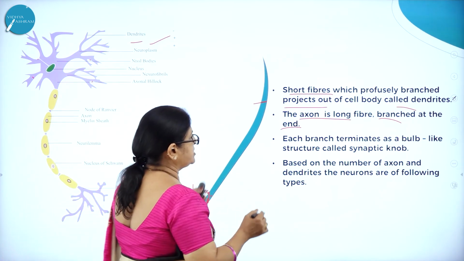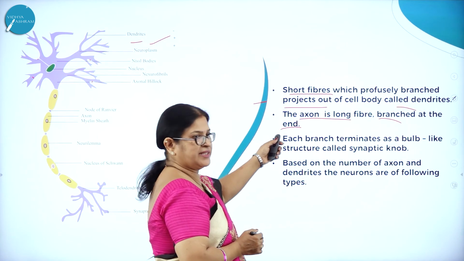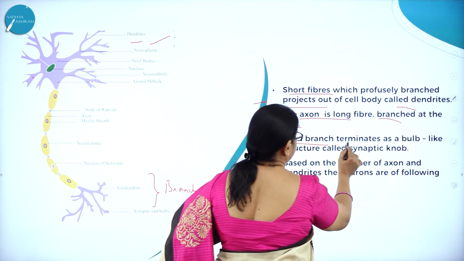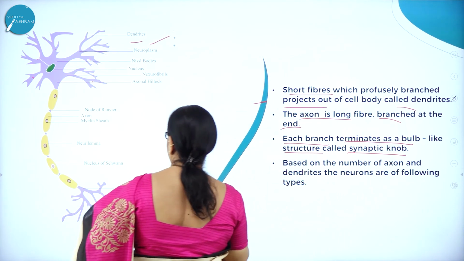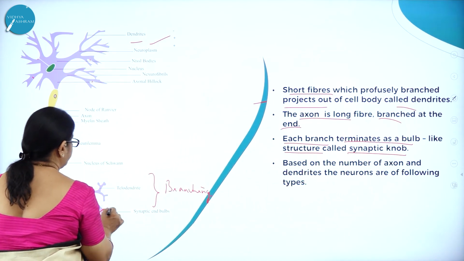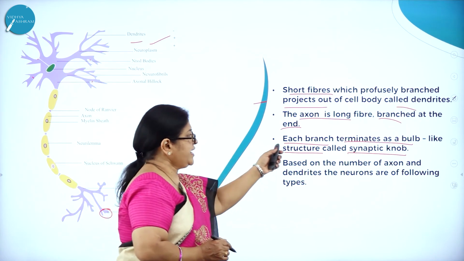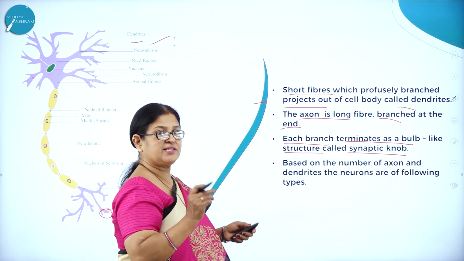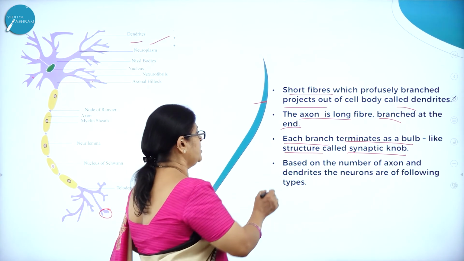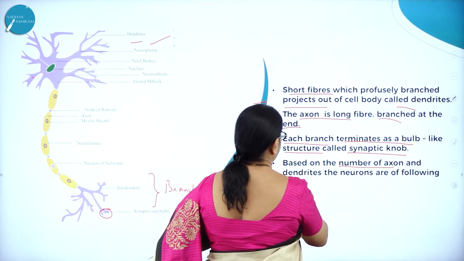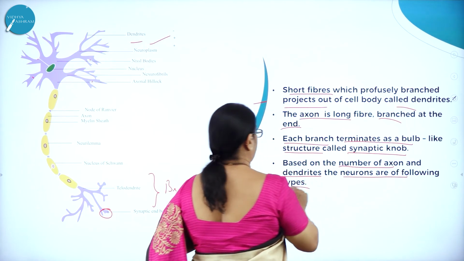So axon is a long fiber branched at the end. Each branch terminates as a bulb-like structure called synaptic knob. Here you can see the synaptic knob. So what is synaptic knob? Each branch terminates as a bulb-like structure called what? Synaptic knob. Based on the number of axon and dendrites, the neurons are of the following types.